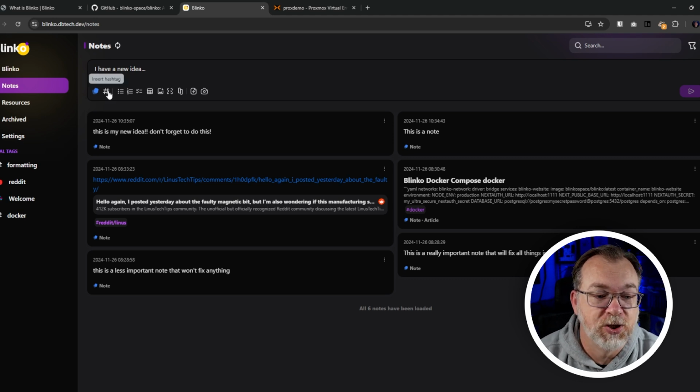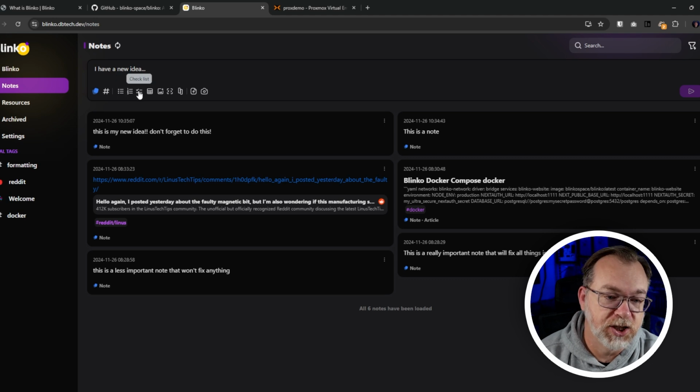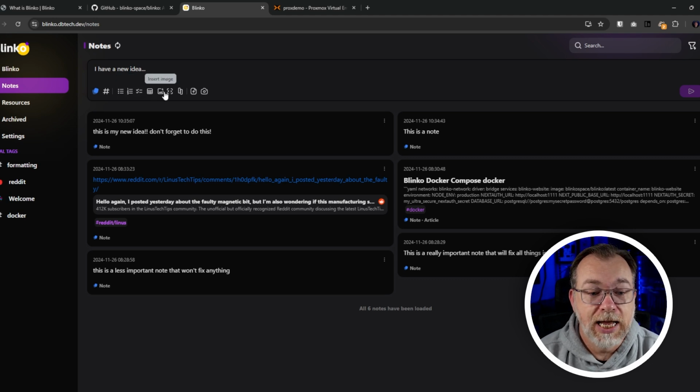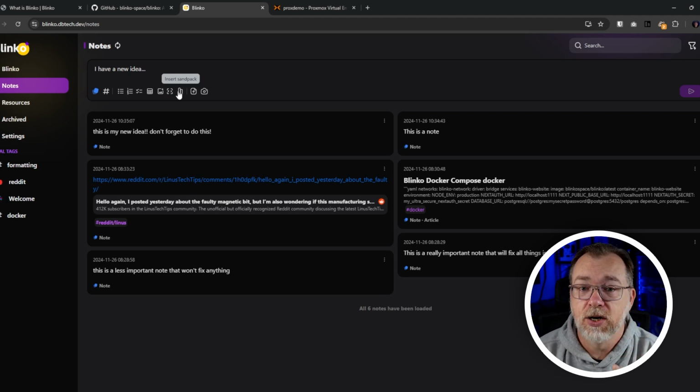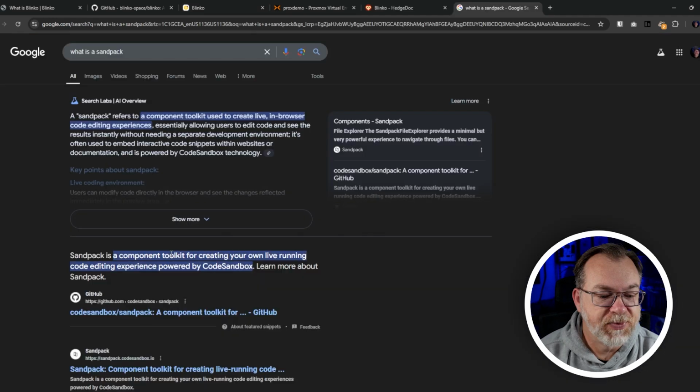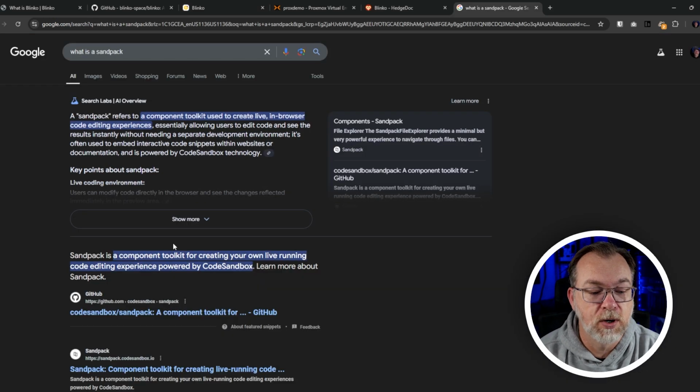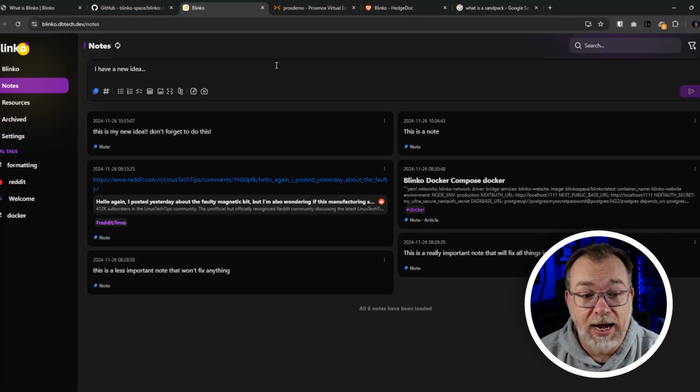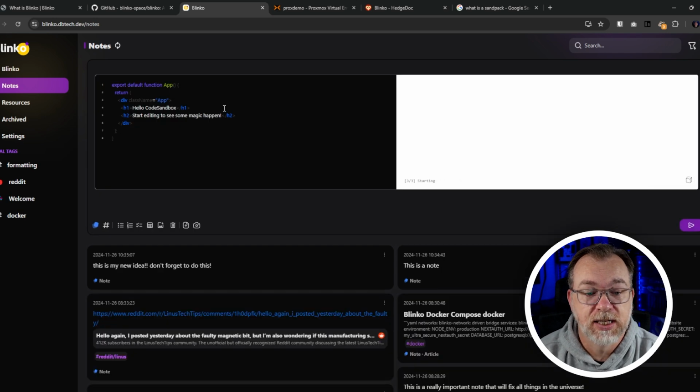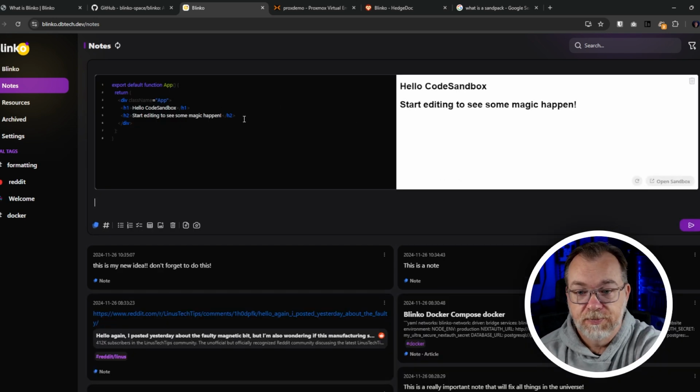Of course, there's formatting options for inserting hashtags, lists, bulleted lists, numbered lists, checklists, tables, images, code blocks, Sandpacks. This is actually something that was new for me. I wasn't familiar with the term Sandpack. Sandpack is a component toolkit for creating your own live running code editing experience powered by CodeSandbox. So, I just learned that when I got into Blinko. So you can click this and you can have kind of a live coding environment here if you wanted to do that.